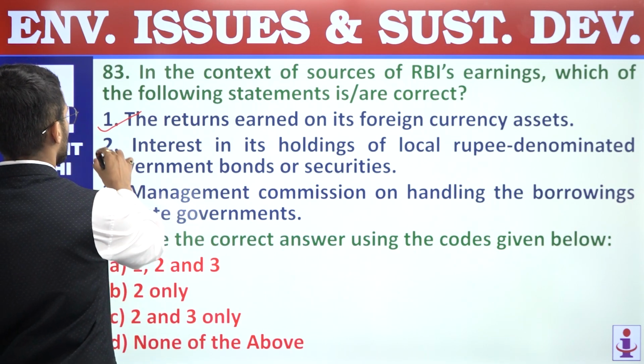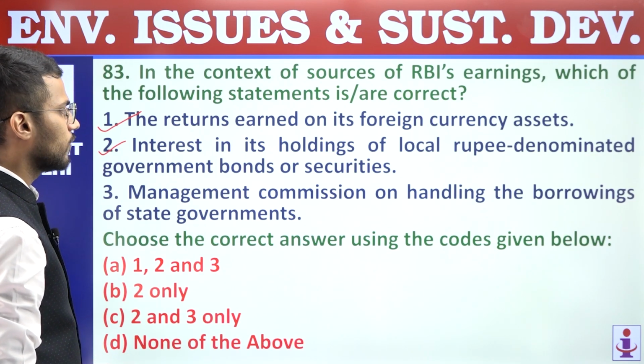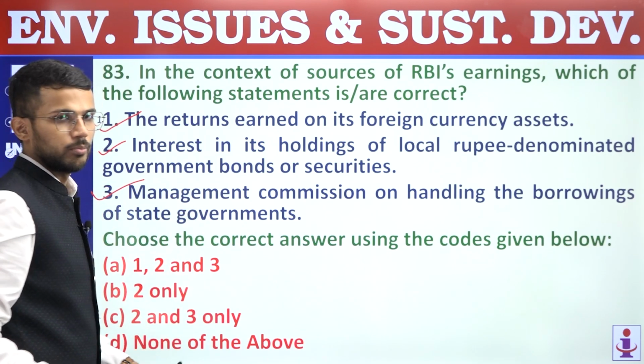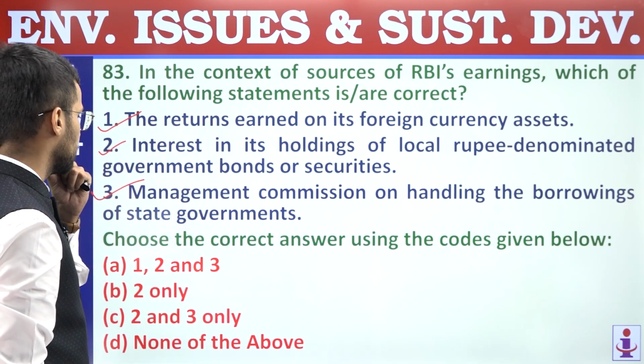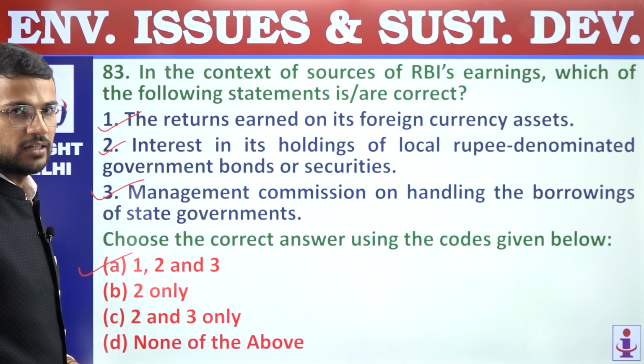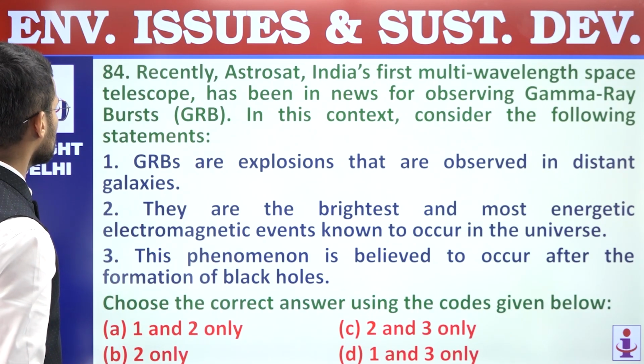Right? So that is also a source of earning for RBI. Third, management commission on handling the borrowings of the state governments. Right? So all these sources are RBI's earning sources, and hence answer is A, 1, 2 and 3. Question number 83, answer is A. 84.